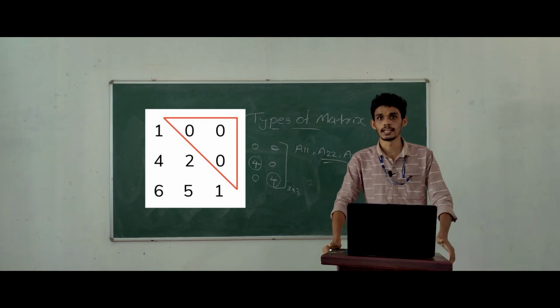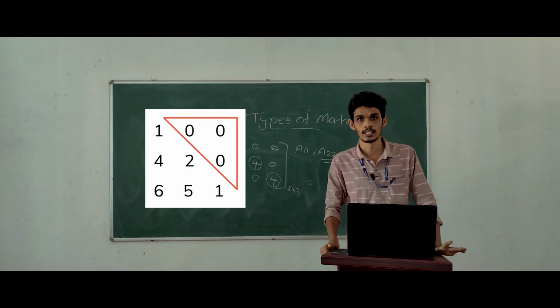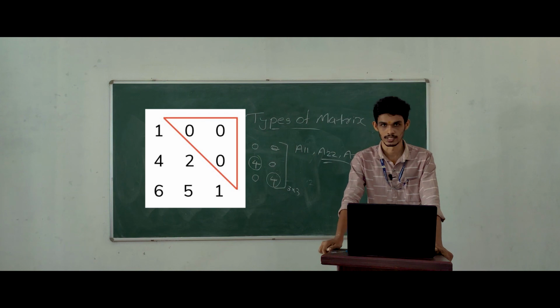The leading diagonal elements are A11, A22, A33. The other remaining elements are non-zero. That is called lower triangular matrix.